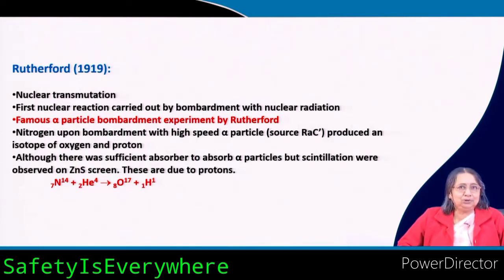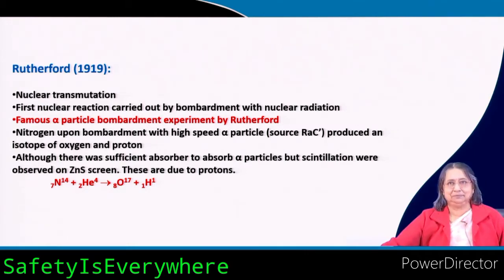So, it is not produced, but it was already there. So, it is observed, but finally it is seen, it is proved by him that it is the product of nitrogen. Okay. So, it is called transmutation, nuclear transmutation, one nucleus to another nucleus. Important experiment, very important experiment to understand the things.